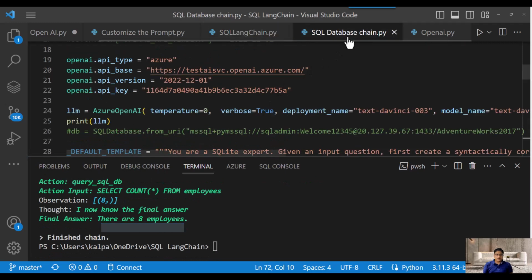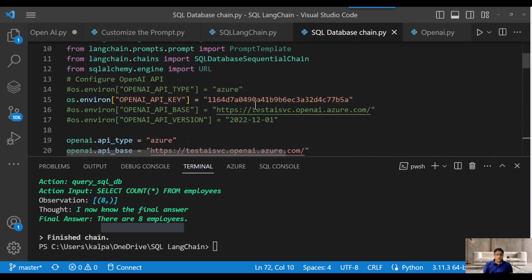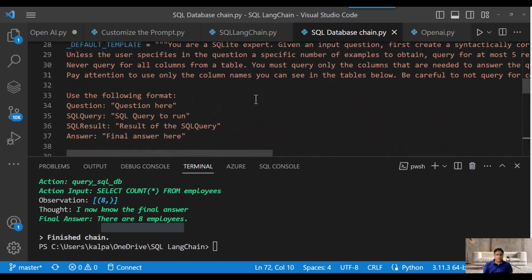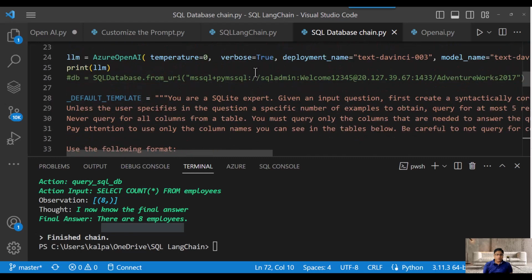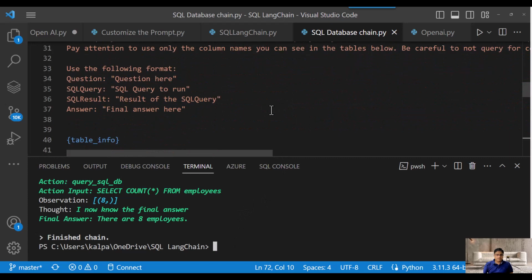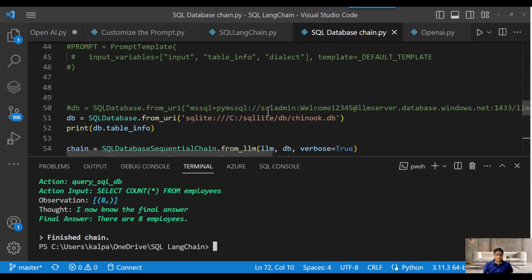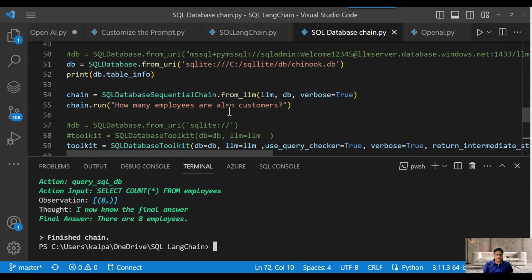Now let's understand another example of it. In this example we are doing all these things the same way. The only difference is that it uses the SQL database chain, and let me run this SQL database chain agent as well. The SQL database chain agent can work in a sequential manner. As I explained, there are two types of agent, and sequential agents are much better because they can call multiple agents internally to give you the answers, right?